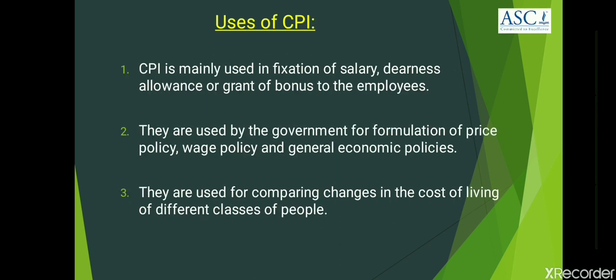Now, let us know the uses of consumer price index. To start with, the first one. Since consumer price index gives an idea about relative change in the prices of commodities, it helps in fixing the salary, in deciding dearness allowance and granting bonus to employees in accordance with increase in cost of living, which is directly associated with changes in the prices of commodities.